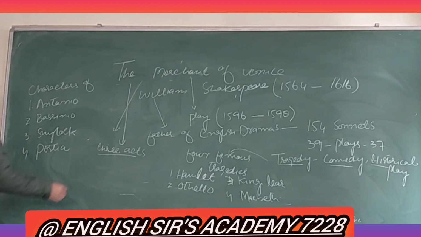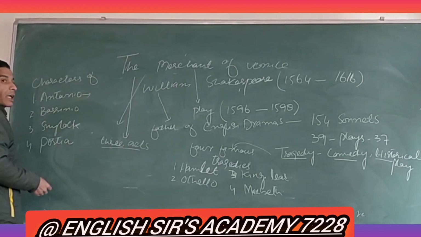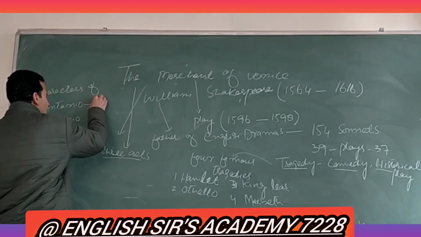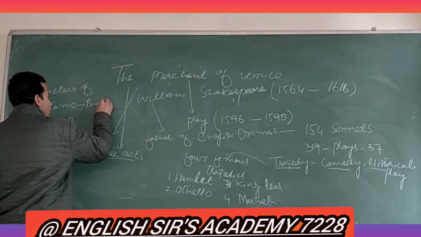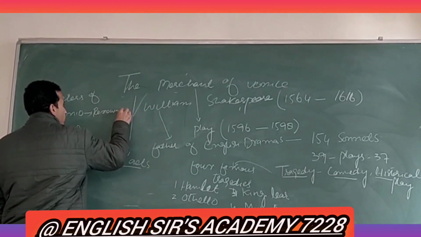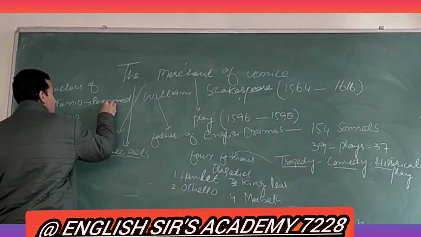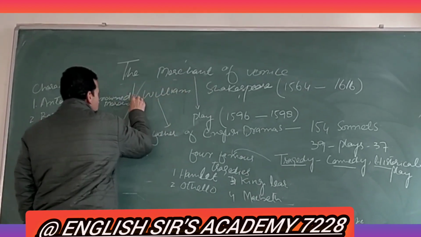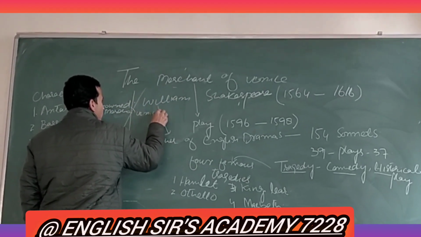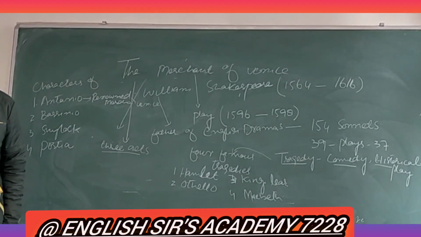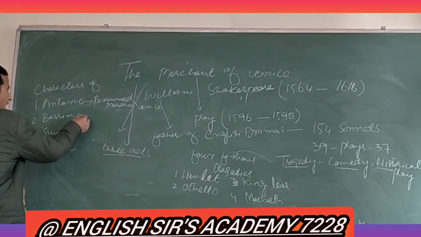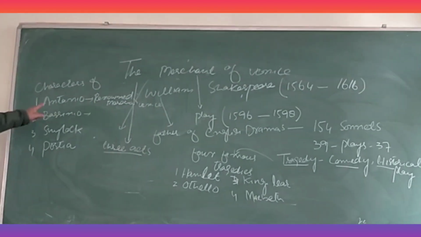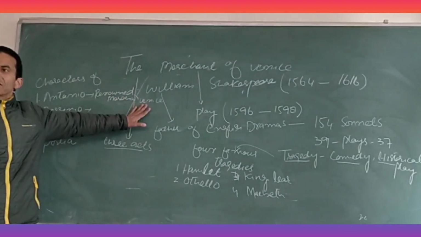These are the characters: Antonio, Basino, Shylock and Purusha. This Antonio was a famous and renowned merchant of Venice. Who was Antonio? Antonio was a renowned and famous merchant.